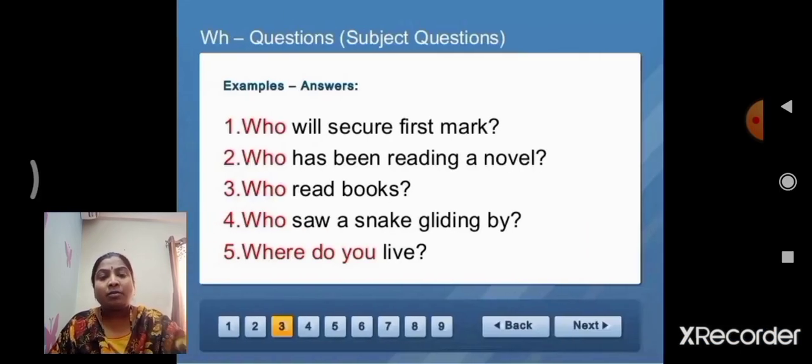When there is a person in the statement, we can put the WH phrase who. Who means evaru. I will secure the first mark. Here the question is, who will secure the first mark?